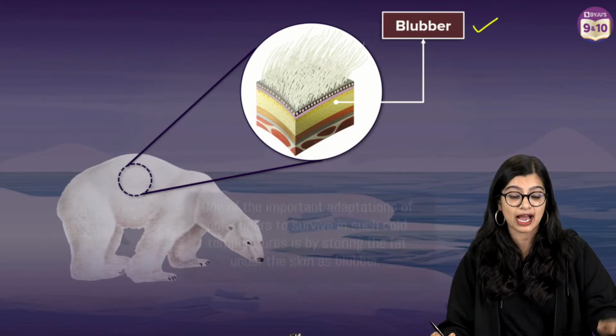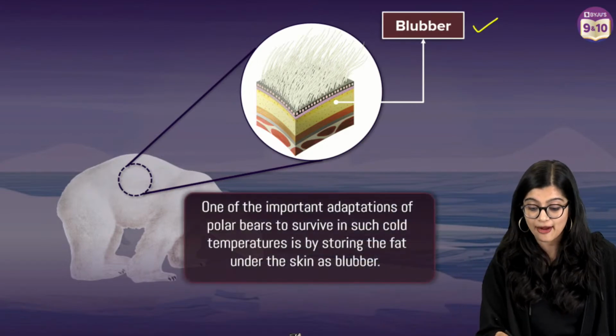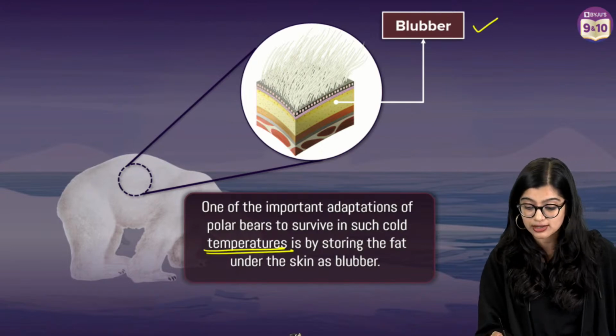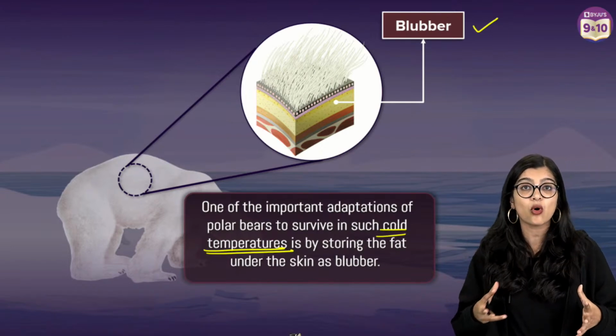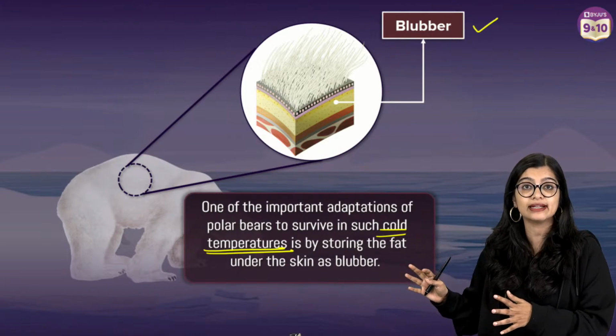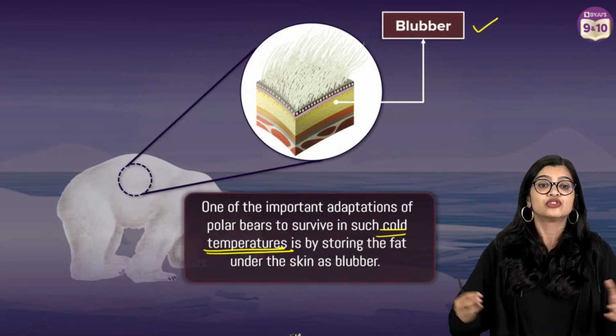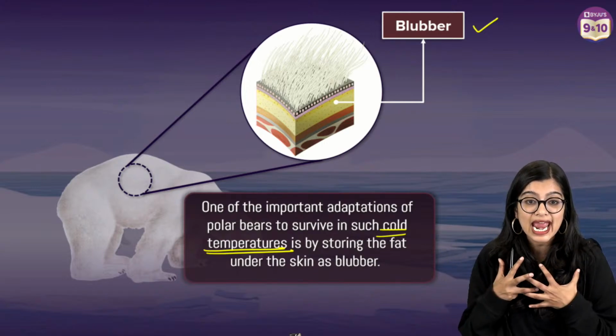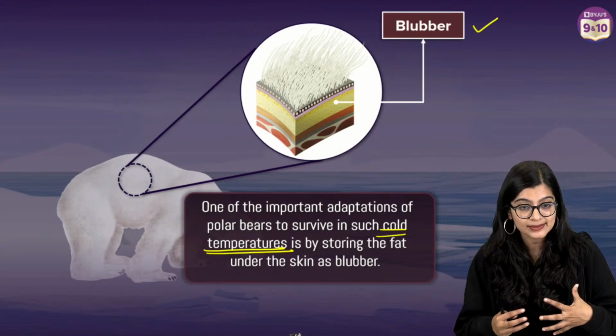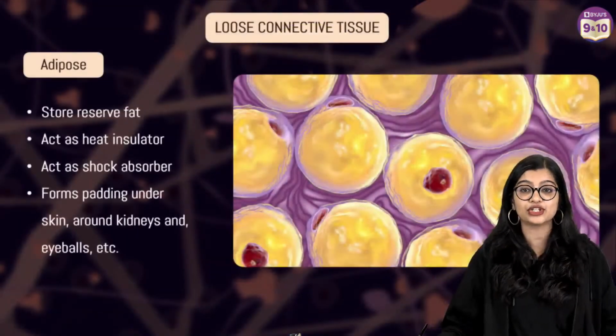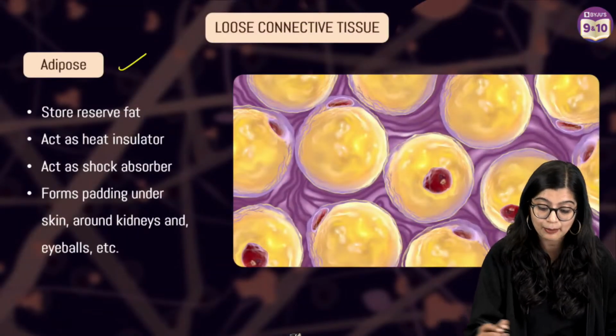And what is the reason behind this? Because we know that they have to survive cold temperatures, no? And if they have to survive them, they need to be able to contain as much heat as possible, right? So they need something that will insulate or keep them warm, yes? Which is why the kind of tissue that we're going to discuss is the adipose tissue.